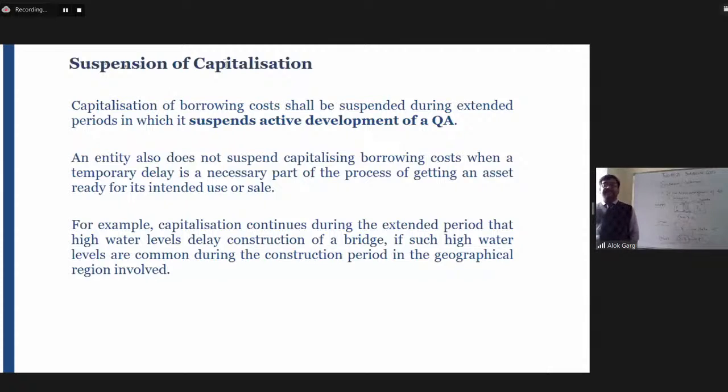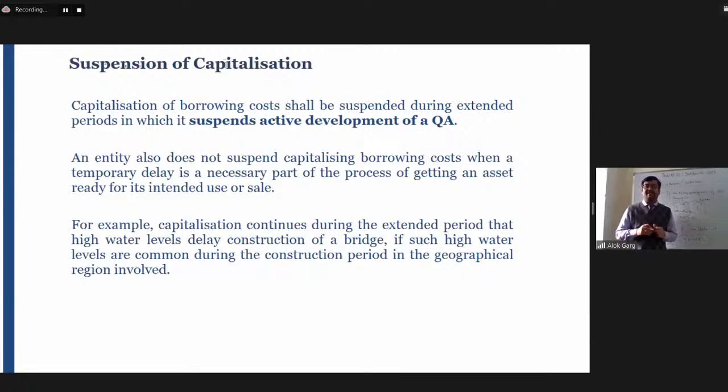So Ambika, in example number 1, there were two factories, factory 1 and factory 2. So there was a separate capitalization of borrowing cost in factory 2, and a separate capitalization of borrowing cost in factory 1. If the active development of factory 1 has been interrupted or suspended, then for that period borrowing cost will not be capitalized.